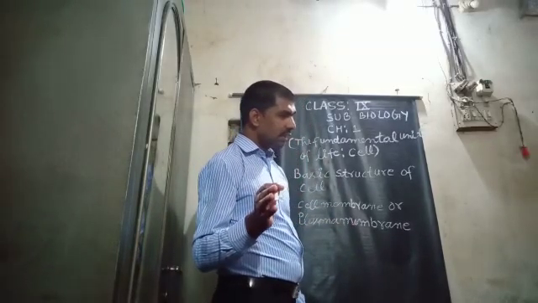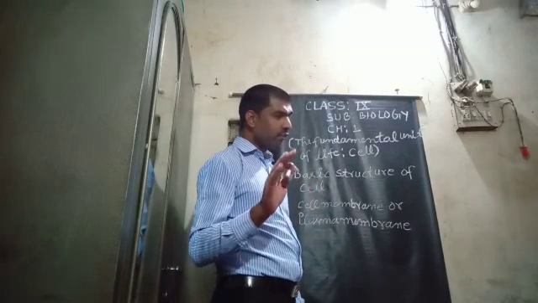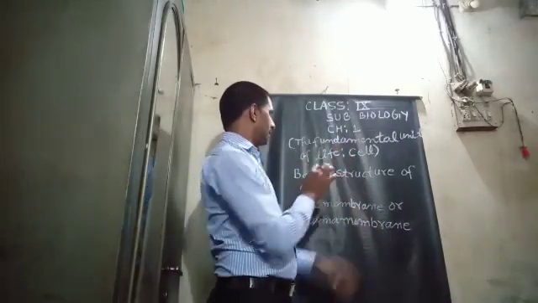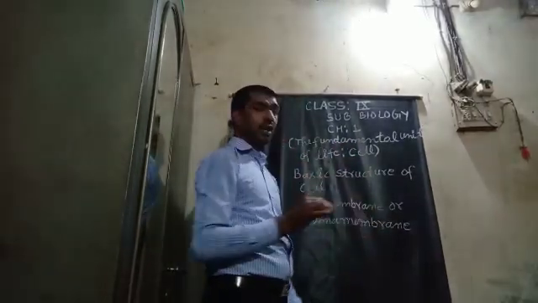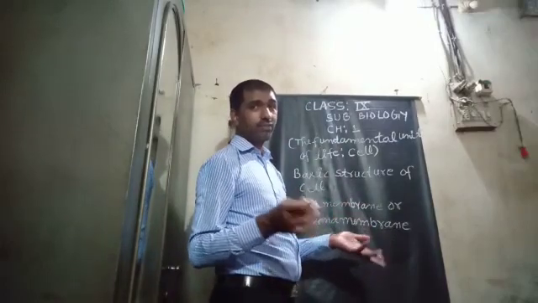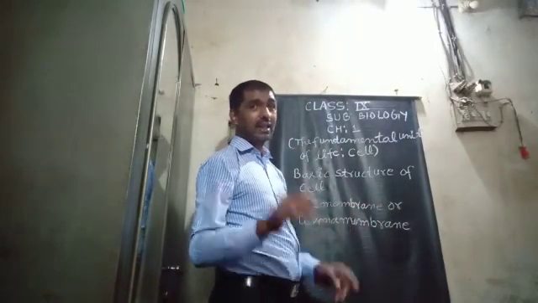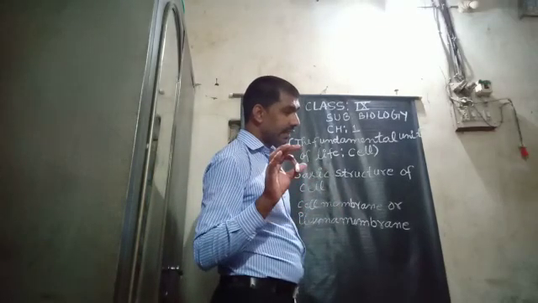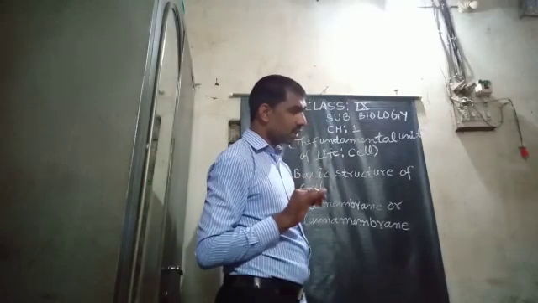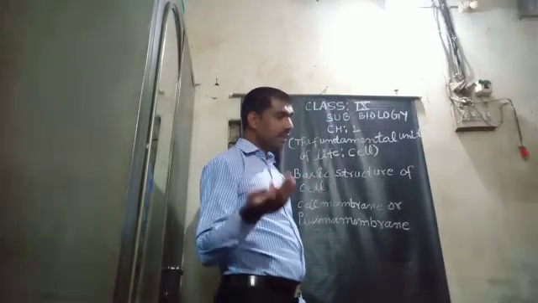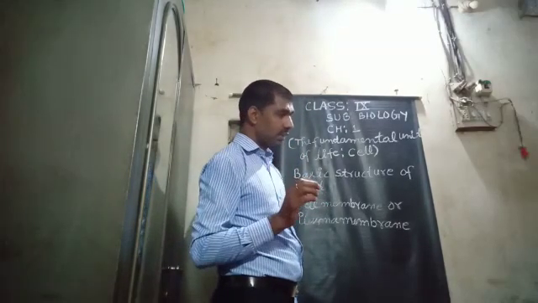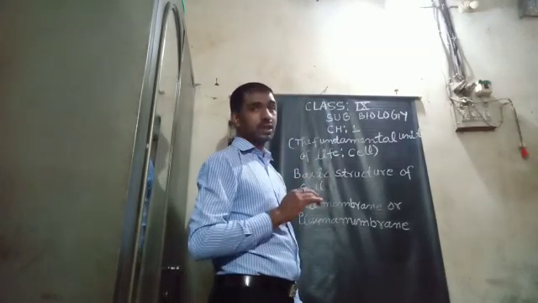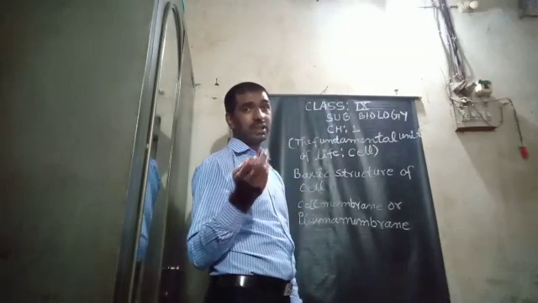lipid model, lamellar model, and fluid mosaic model. I am telling you that the cell membrane or plasma membrane is explained by three models. What are they? Once again, try to understand. They are the lipid model, next the lamellar model, and thirdly the fluid mosaic model. Out of the three models, I am telling you the name of the three models.